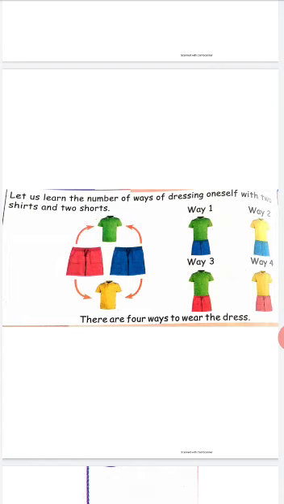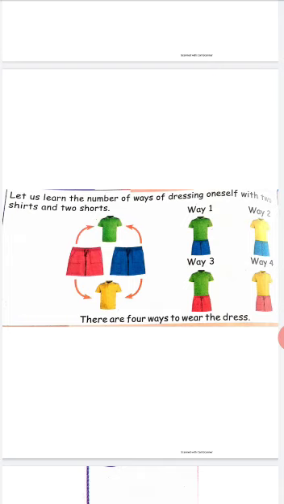Dressing oneself with two shirts and two shorts means that when you wear a dress, you have to put on one shirt and one short. This is the meaning of oneself. Oneself means you have to make it for one person. You have to make it for one person in how many ways? First, put the green shirt and blue short, that is the first way. The second way is yellow shirt and blue short.